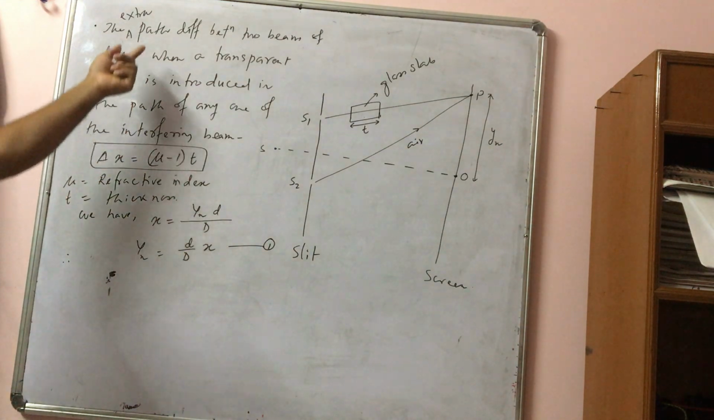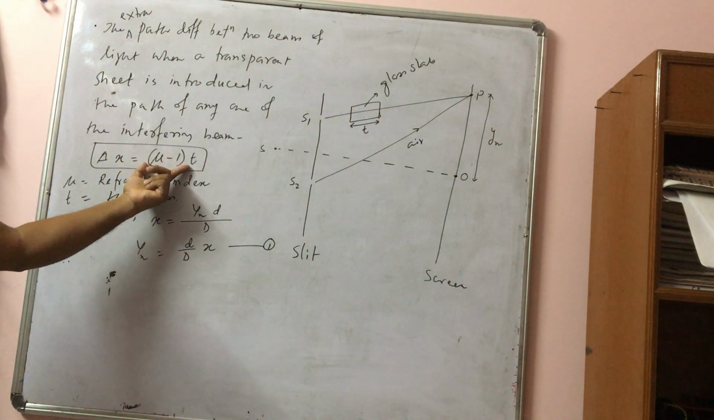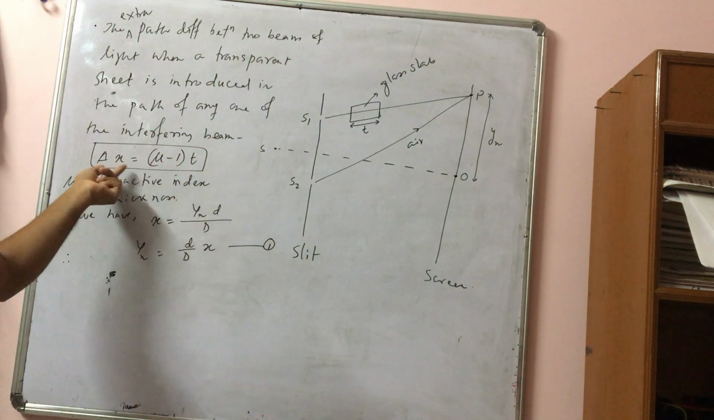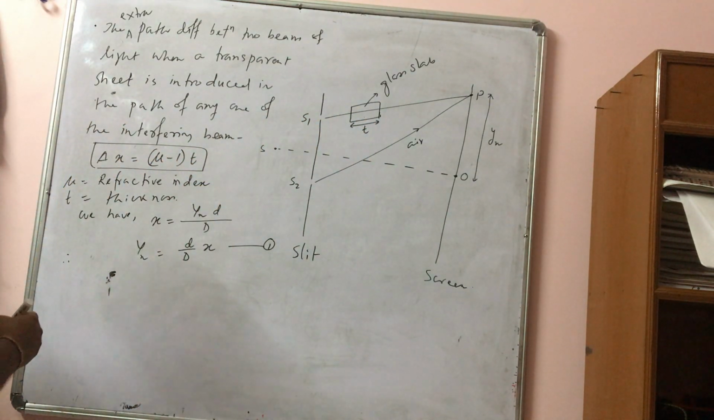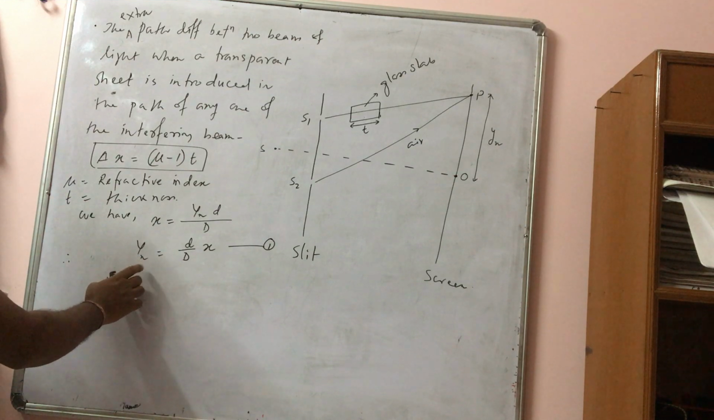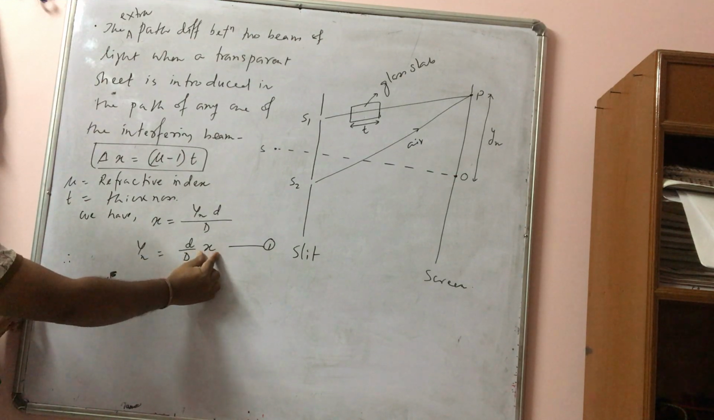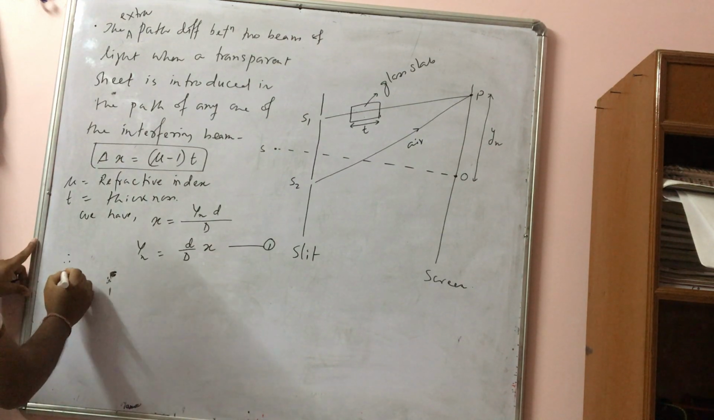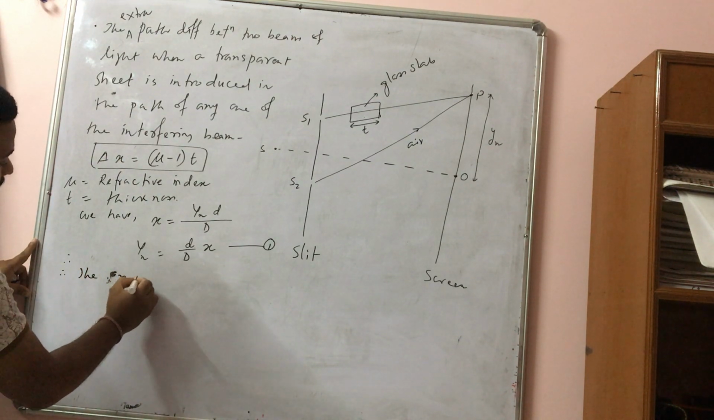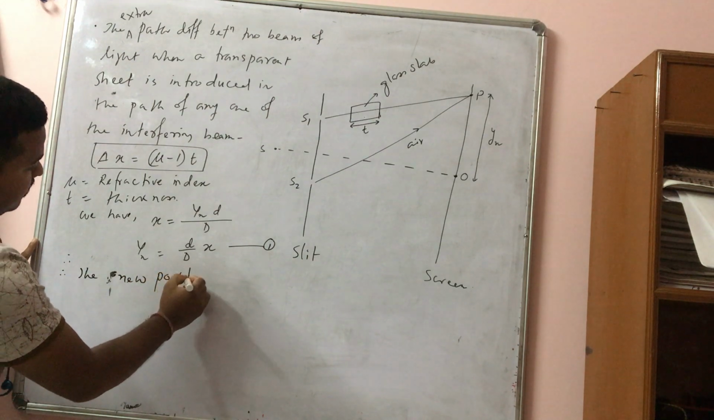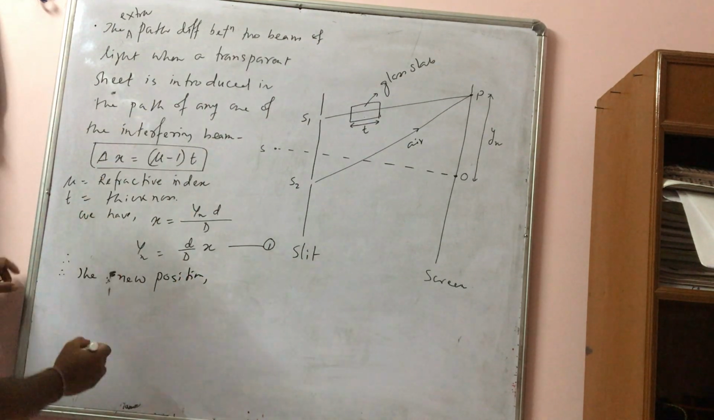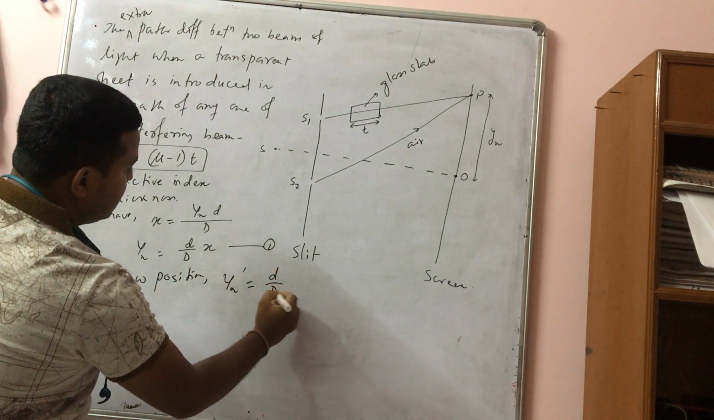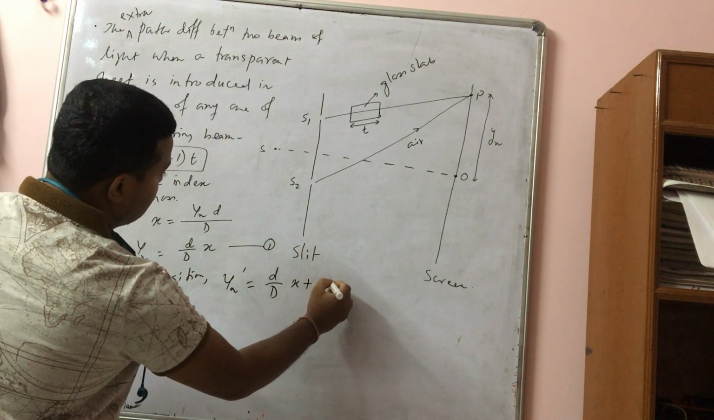Now when a transparent sheet is introduced, this is the extra path difference. So after placing this glass slab, there will be extra path difference of what? Delta X. So what will be the new position? Obviously this position will change because previously path difference was X. Now there is extra path difference delta X. So therefore the new position, there will be shift in the position. It is yn dash, suppose, it will be D by d into X plus delta X.